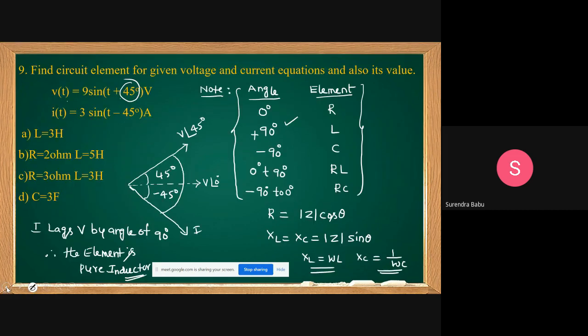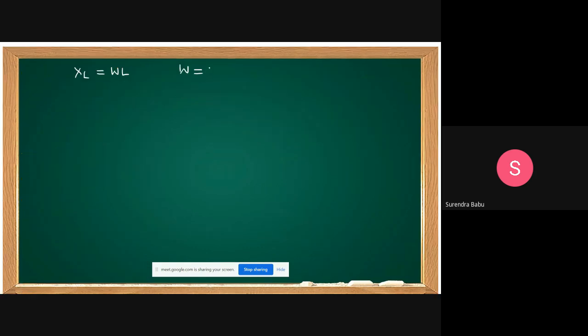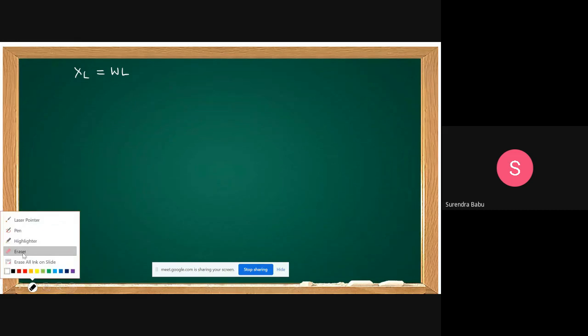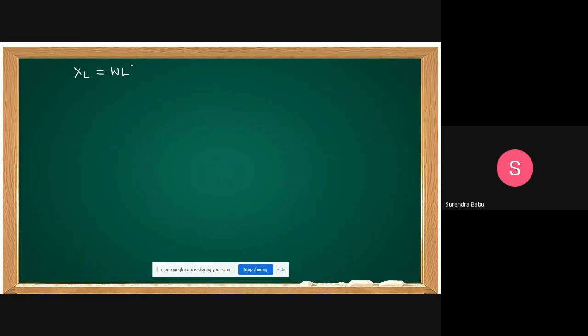We know that XL equal to omega L. What is omega? Omega T is given as T, that is omega is 1. Here T is given, means 1 into T. That is omega is 1 radian per second. 1 into L. Then XL equal to omega L, that is 1 into L, that equals L. We know XL equal to modulus of Z sin theta.